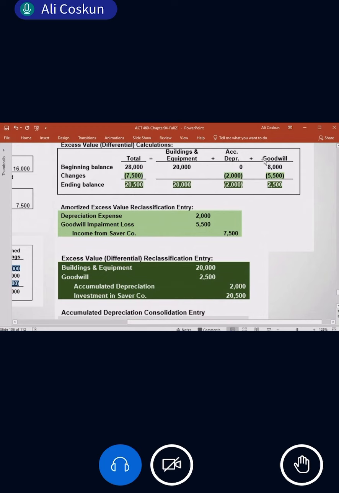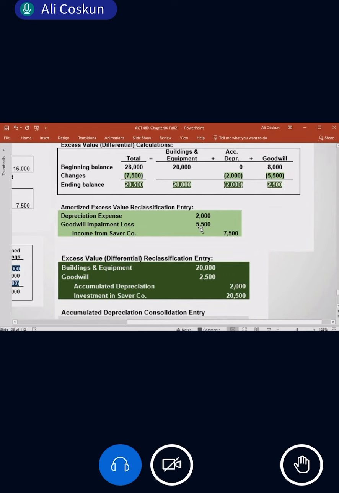So the first one, depreciation expense and impairment loss. Do you see them? Where did we get these numbers? Here. This 2,000, Dalal explained a few minutes ago, is 20,000 divided by 10. So this 5,500, where did we get this number? Anybody can say that? 8,000 minus 2,500, right? We know 8,000 at the beginning. When we calculated the goodwill, it was 8,000. 2,500 is given in the question, which says this value is impaired and the new balance is 2,500. So it was 8,000, now it is 2,500. So it decreased by this amount.